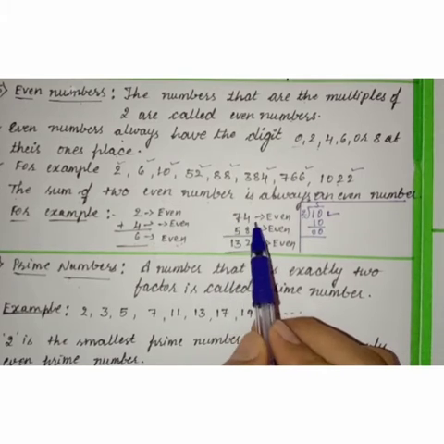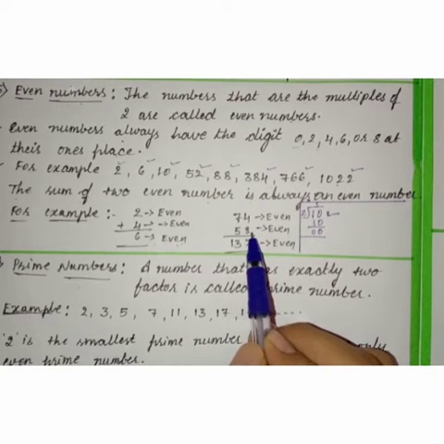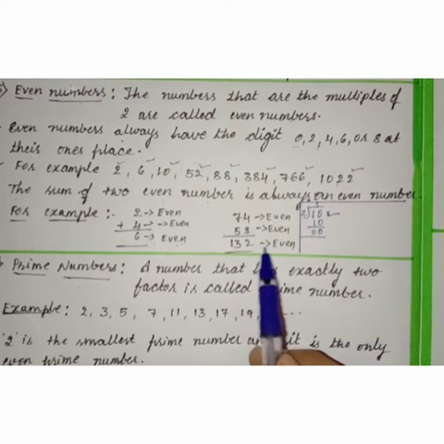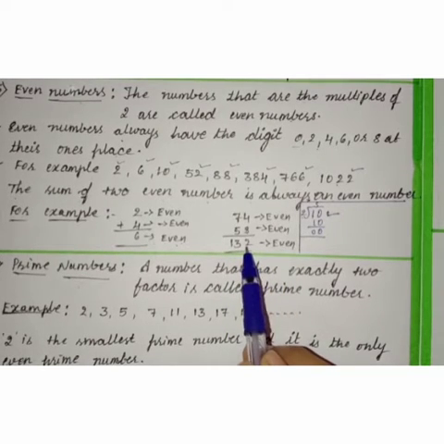Next, 74 and 58. If we add these two even numbers, we will get 132. So 132 is also an even number, because at one's place we have 2. So 2 is an even number, isn't it? So this is about even numbers.